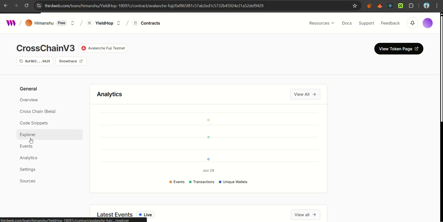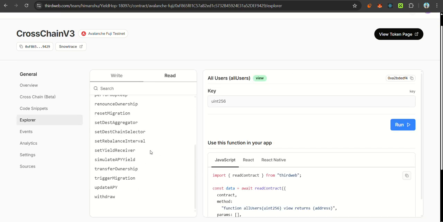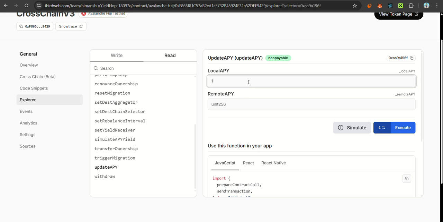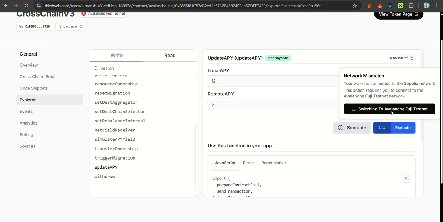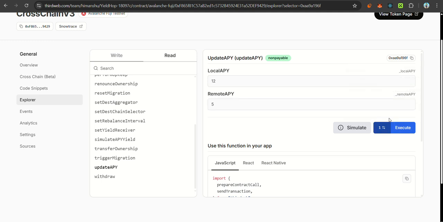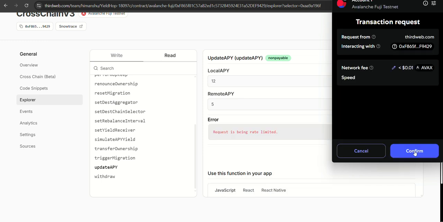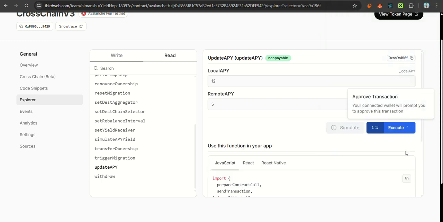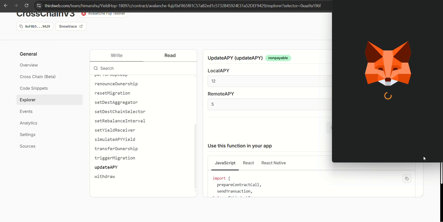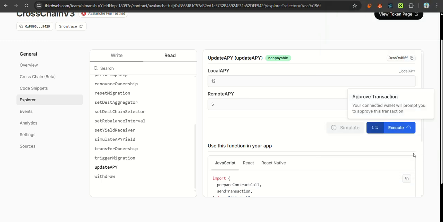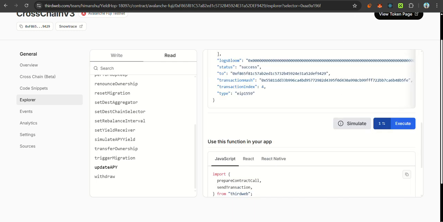Fuji Explorer, and update the APYs. Now we can set the local APY to 12 and the remote APY, which is Sepolia, at 5. You can see the difference. Okay, the transaction has been reverted. Yeah, the transaction has been done successfully.